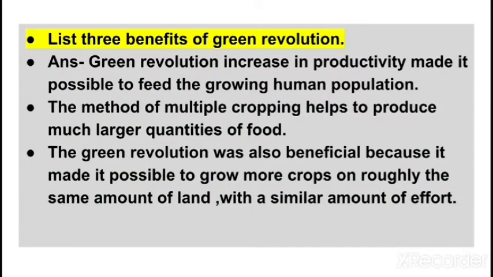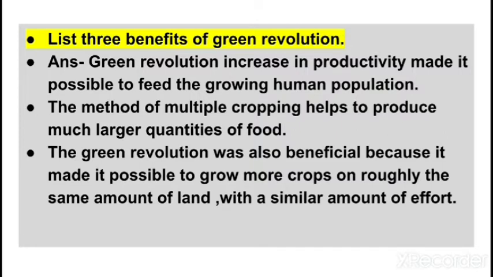Next, question number 5, that is, list 3 benefits of green revolution. So the answer that you will write, the first point, green revolution increase in productivity made it possible to feed the growing human population.